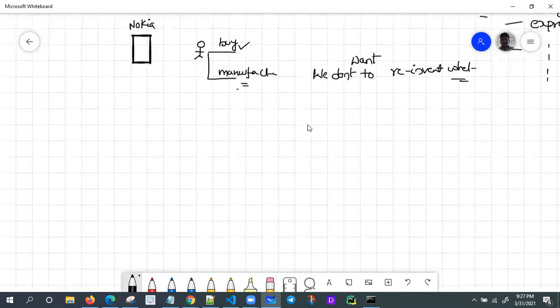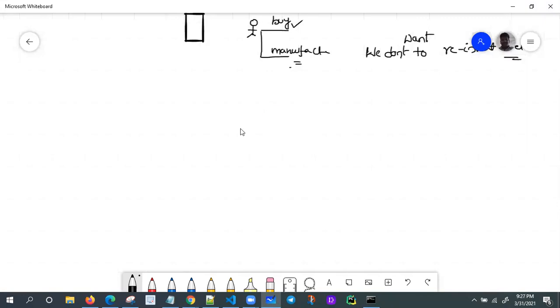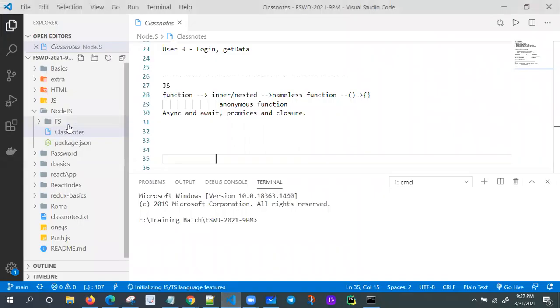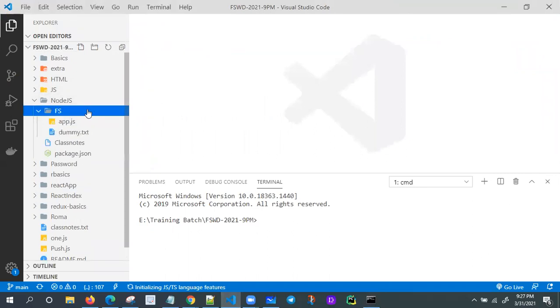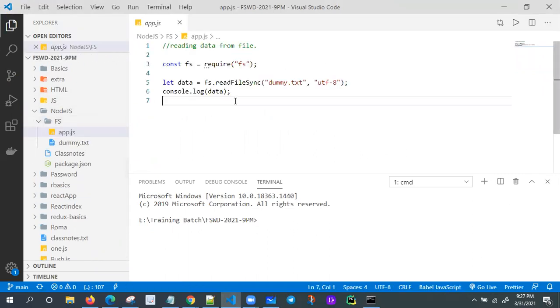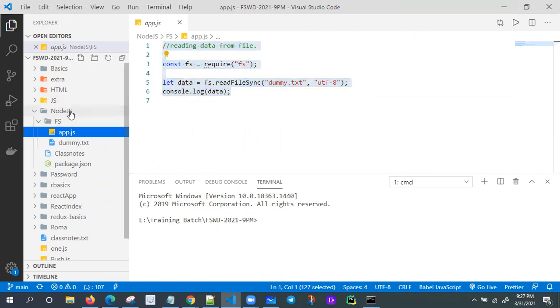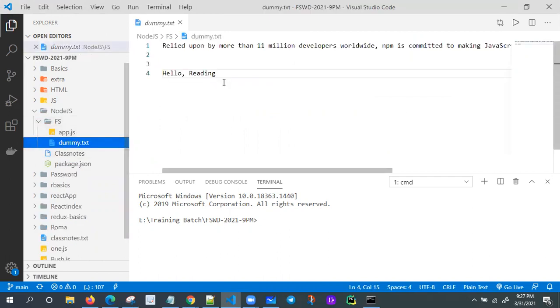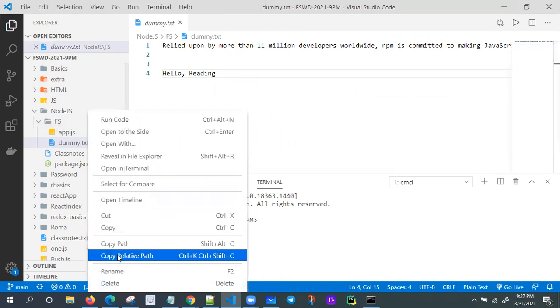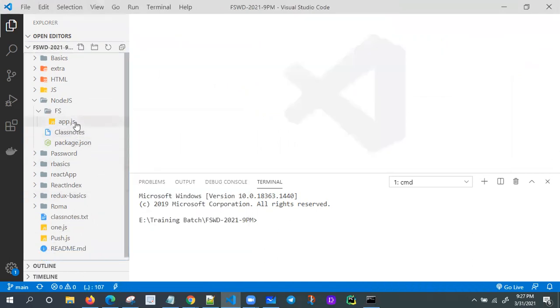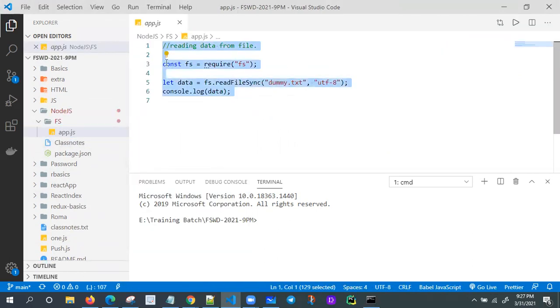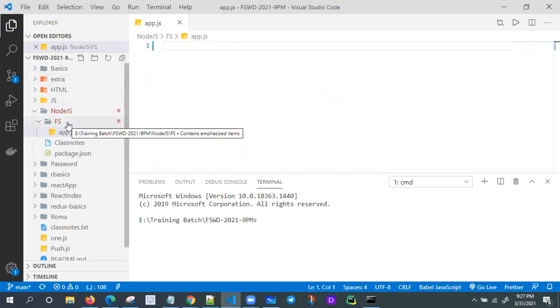Let me go through the hands-on one by one, and you will get one idea completely. So here I gave something, the FS module, right? I'm removing all these things. Let me go with Node.js, dummy text. Let me delete this one, and go to app.js, also not required. Let me hit Node, the FS module.